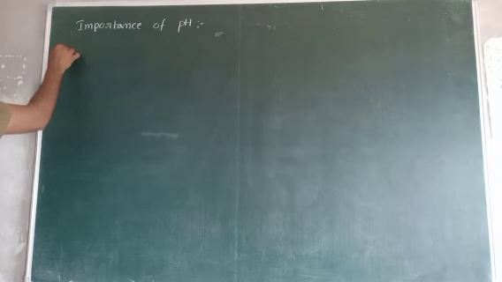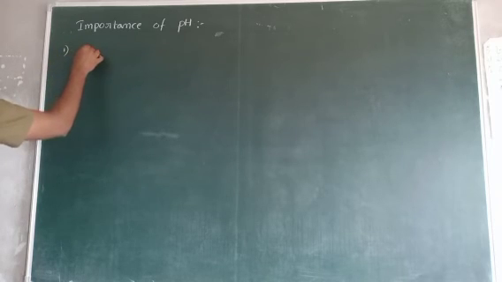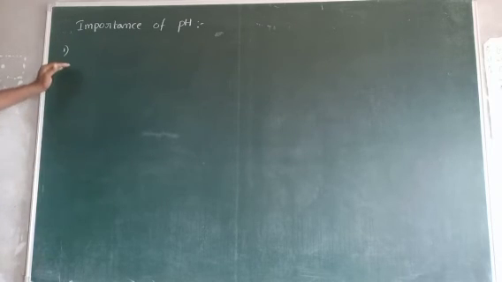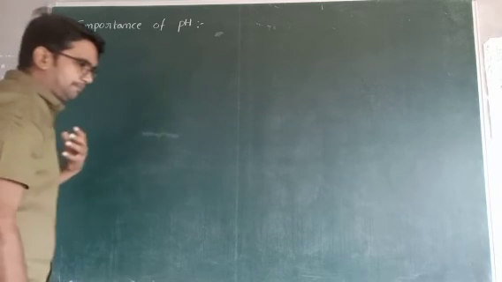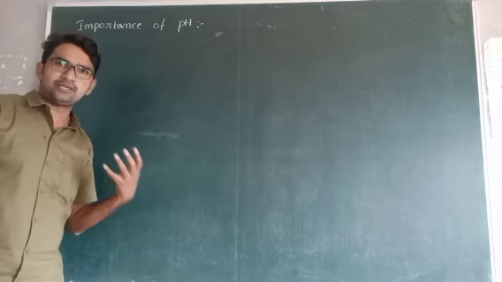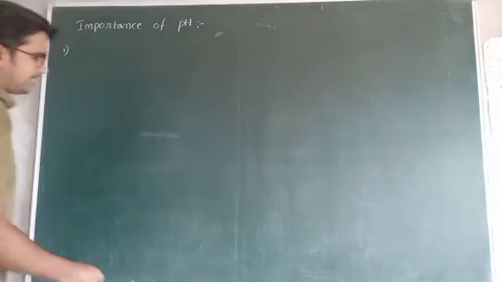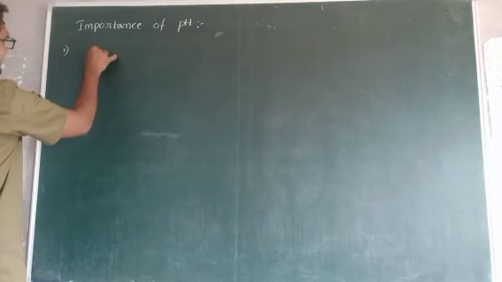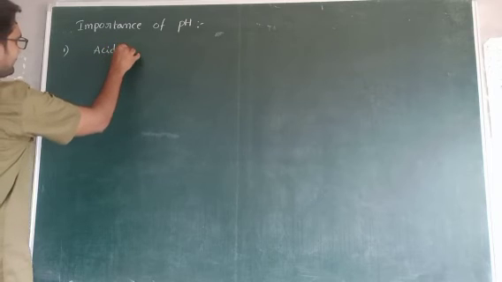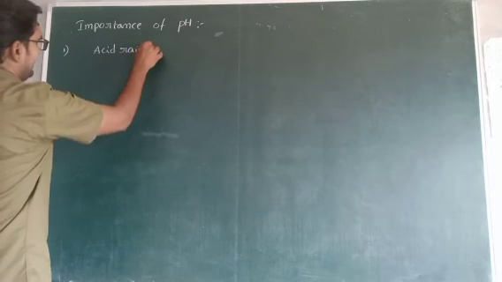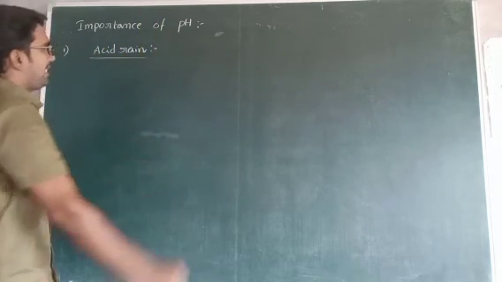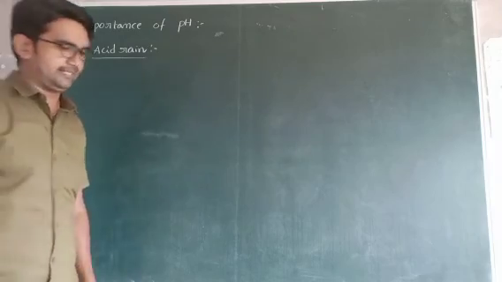First one, generally for plants and animals. What is the importance of pH value for plants and animals? Simply write it like this: acid rain. So first, what is acid rain? What is acid rain, sir?